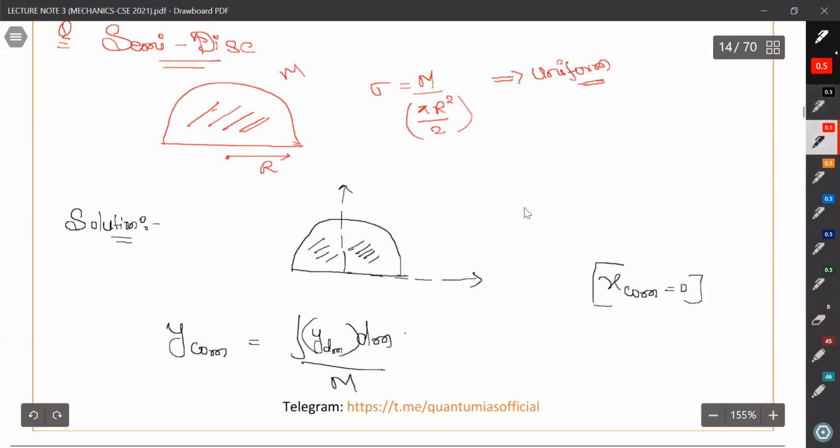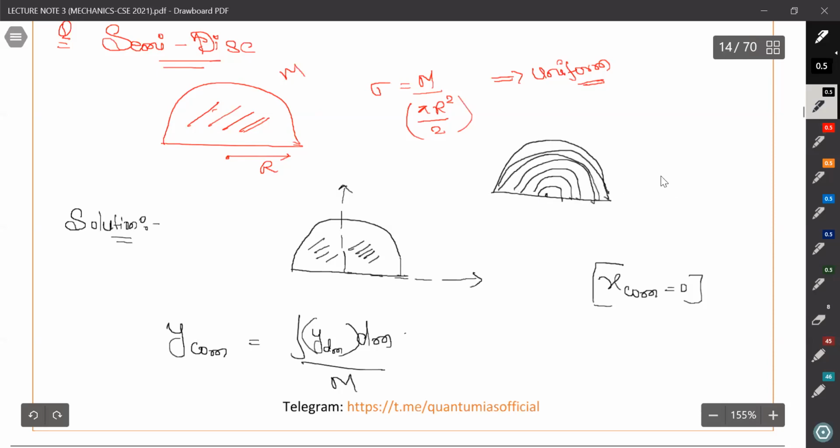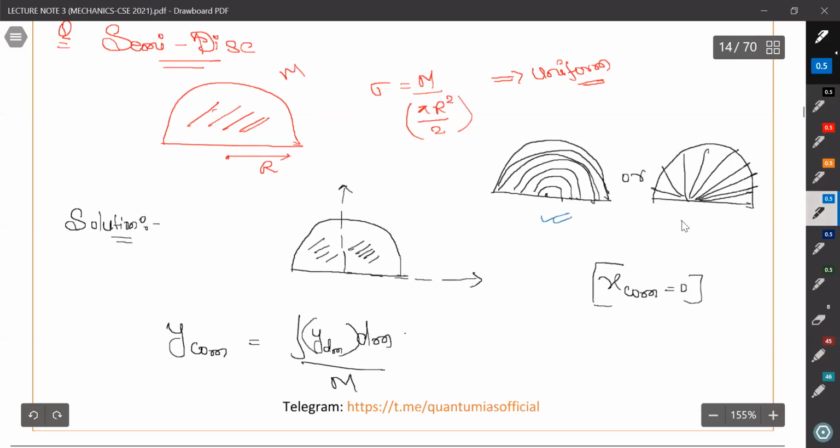So how can we cut this? We have two ways of cutting it. We can cut it like this, or we can cut it like this. Which one is beneficial for us? This one will be beneficial, and this will not, because this will contain similar properties to the disk. If we don't know the center of mass of a semi disk, we are not able to find the center of mass of a disk sector.